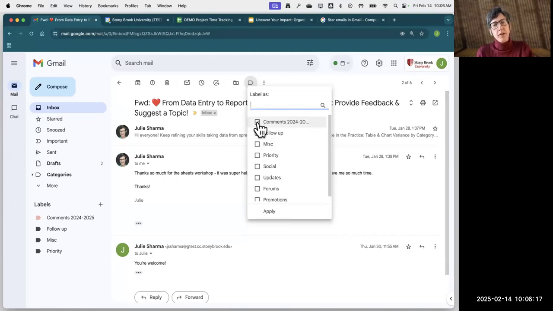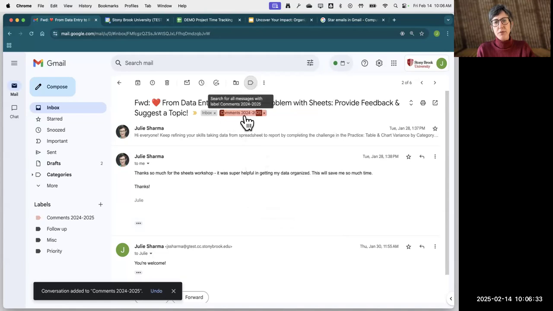And you can add more than one label. So if you have an organizational system where you would normally put this email, you can also select that other label. But I'm going to just select this comments label for now. And I'm going to click apply. And I will see my beautiful pink comment up there at the top.